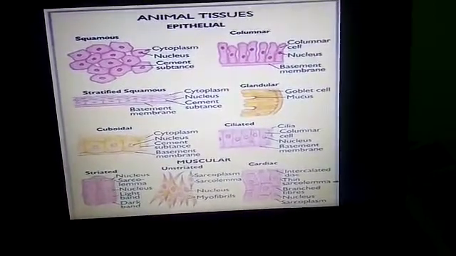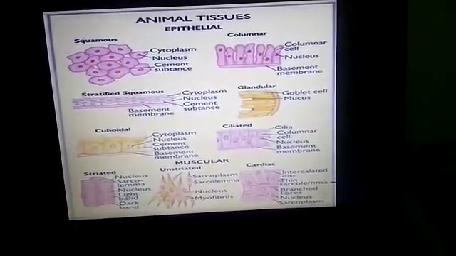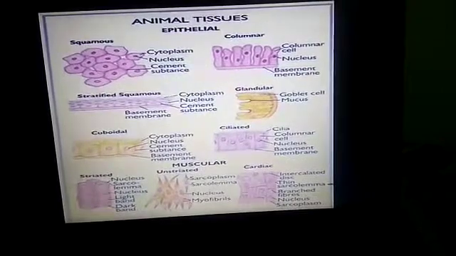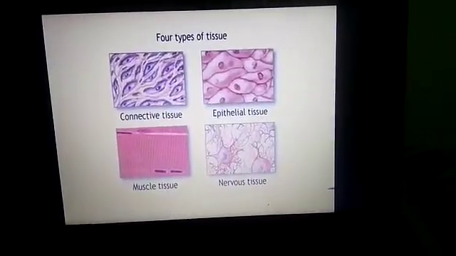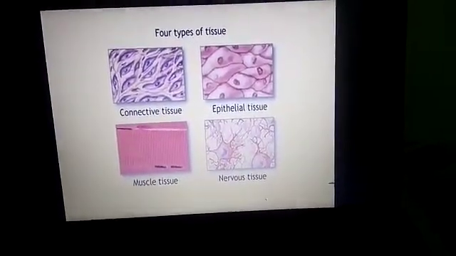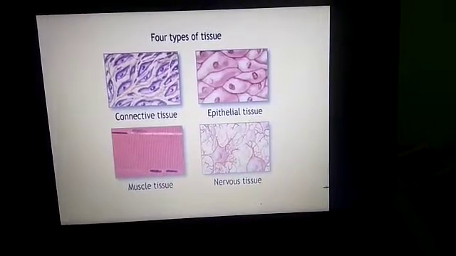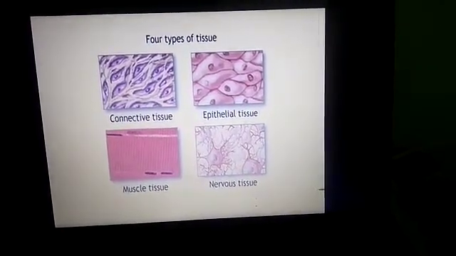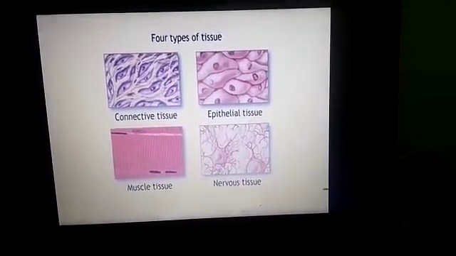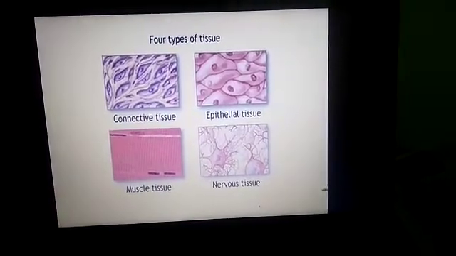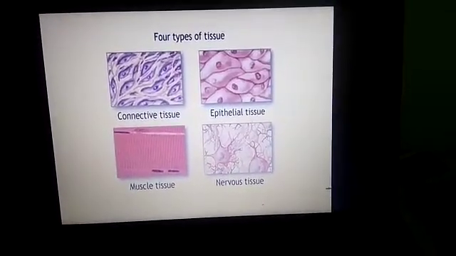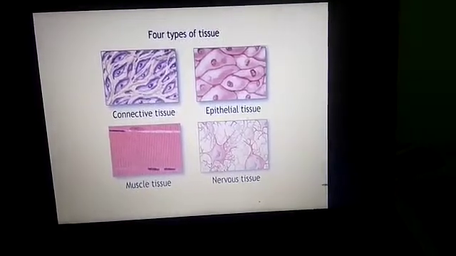Connective tissue is classified into fibrous connective tissue, that is tendons and ligaments, adipose, cartilage, bone, and fluids, that is blood and lymph.